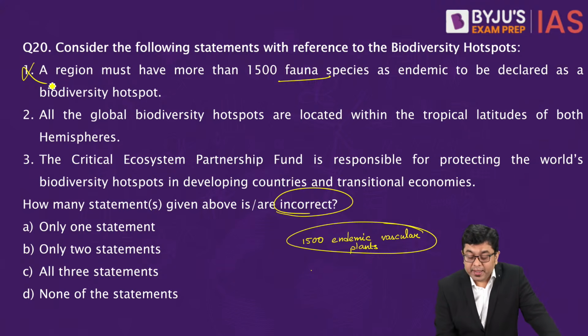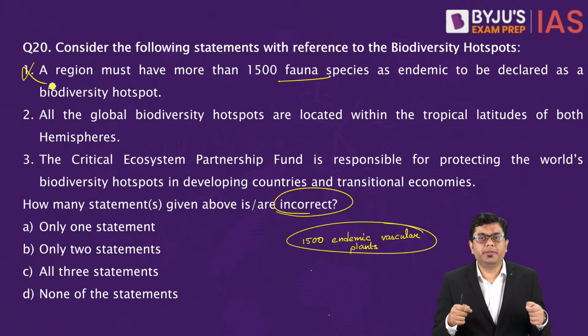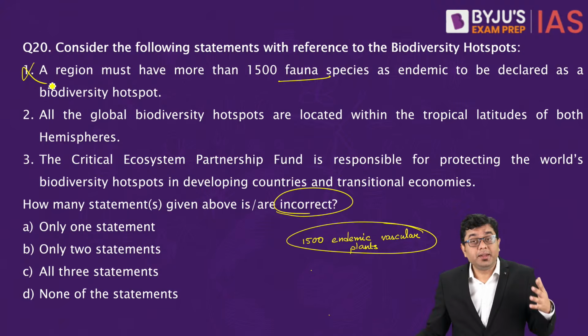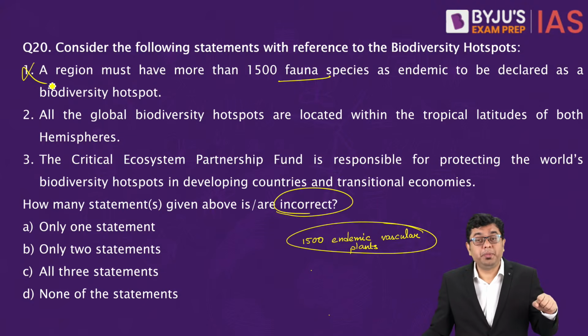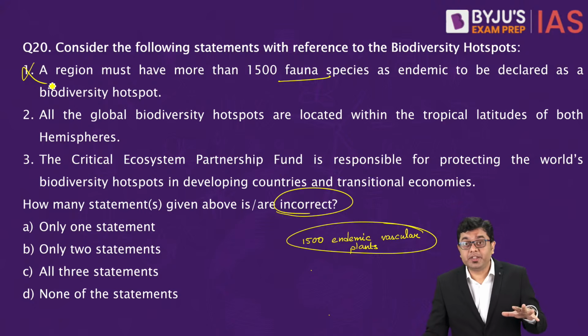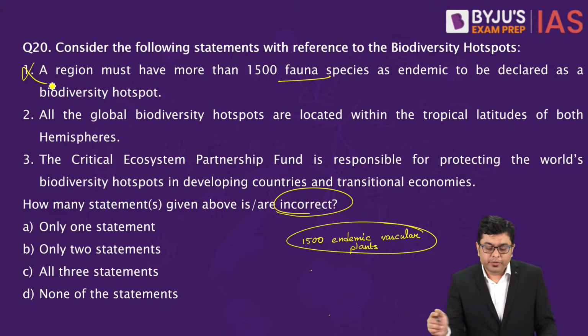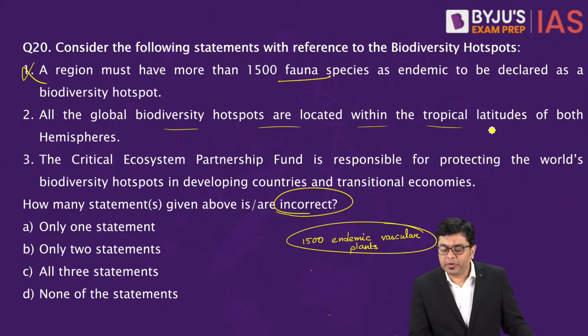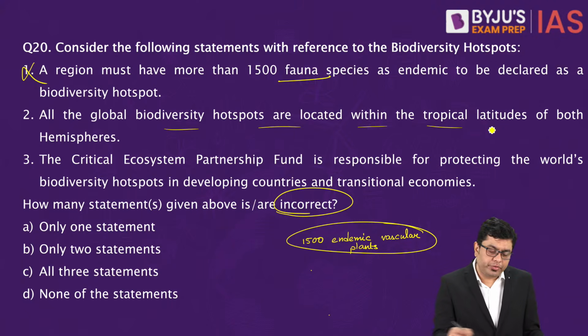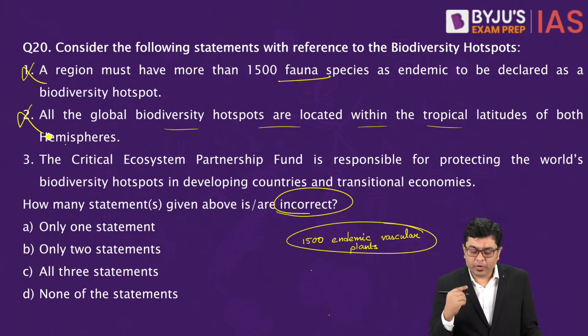Now the second condition which is required for an area to be designated a biodiversity hotspot is that the region should have experienced a significant loss in terms of its biodiversity, in the sense that you would have experienced close to around 70% loss. That is where you need an urgent amount of protection. So all the global biodiversity hotspots are located within the tropical latitudes. This is incorrect. We'll take a look at it.